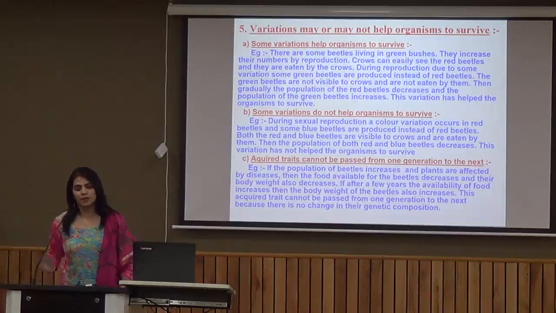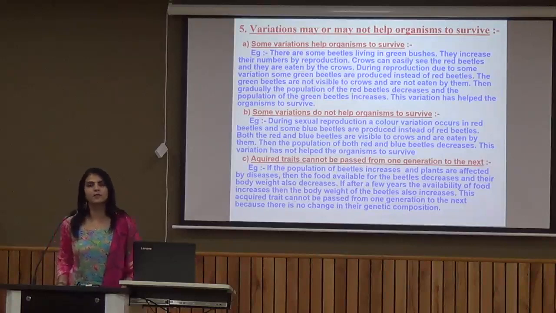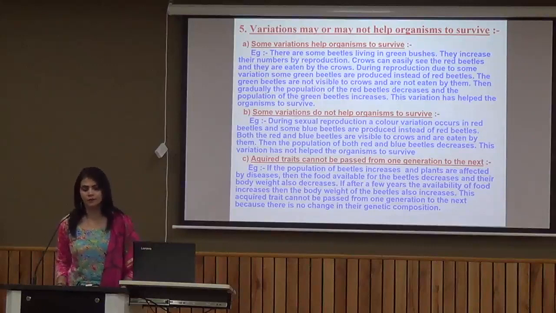Once upon a time, there lived a group of beetles. These beetles were living in green bushes. They were feeding on the green bushes, and they were being eaten by the crows. Now what happened? At the time of reproduction, a variation arises. These beetles were red in color. At the time of reproduction, a color variation arises, and one of the beetles becomes green in color. Now the green beetle can easily hide itself in the green bushes.